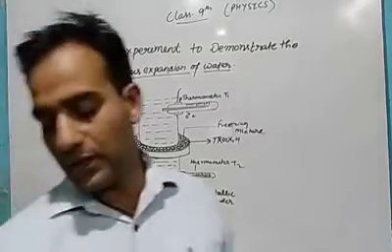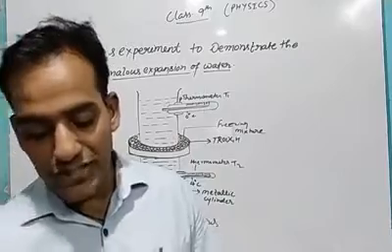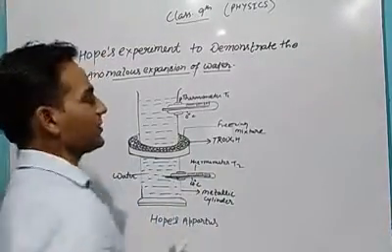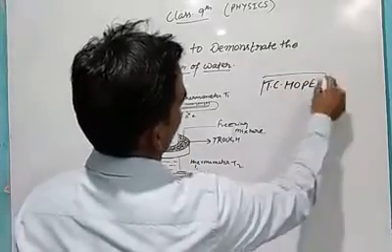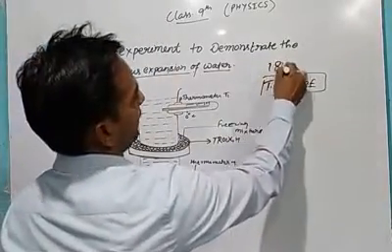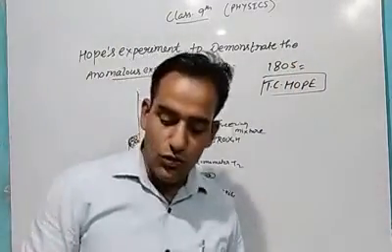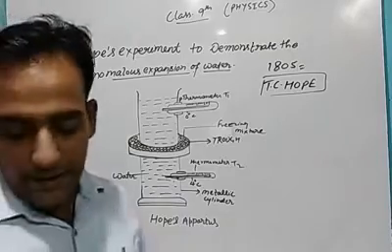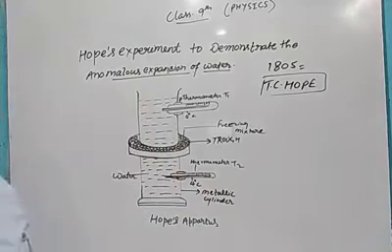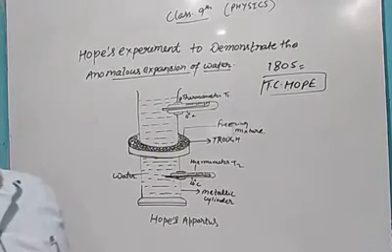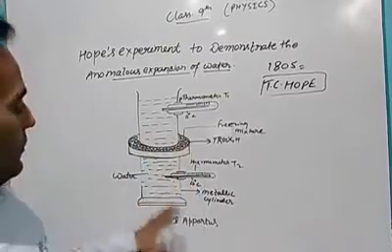In our books it is very clearly written that in 1805 scientist T.C. Hope, what was the name of the scientist? T.C. Hope. In his name, in 1805, scientist T.C. Hope devised a simple arrangement known as Hope's apparatus. This is Hope's apparatus. Listen carefully. For demonstrating the anomalous expansion of water, in this figure I have shown Hope's apparatus.